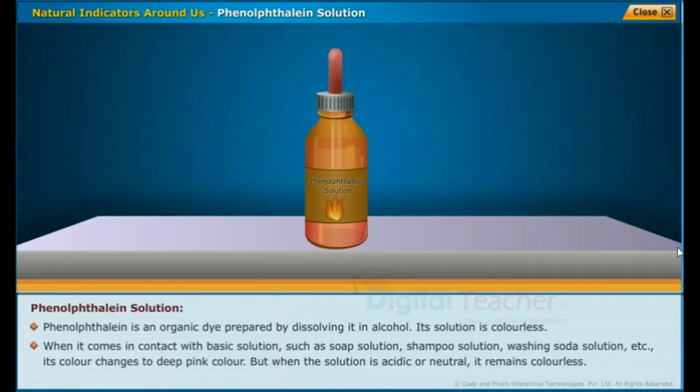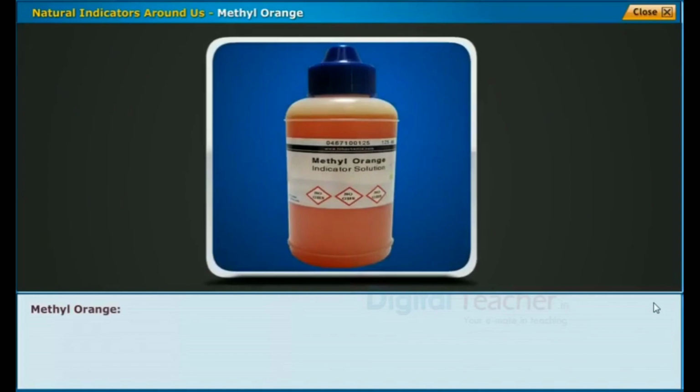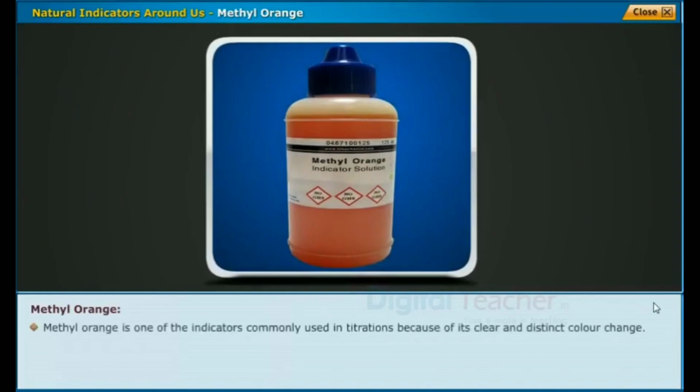But when the solution is acidic or neutral, it remains colorless. Next, methyl orange. Methyl orange is one of the indicators commonly used in titrations because of its clear and distinct color change. It gives red-orange color with acids and yellow color with bases.